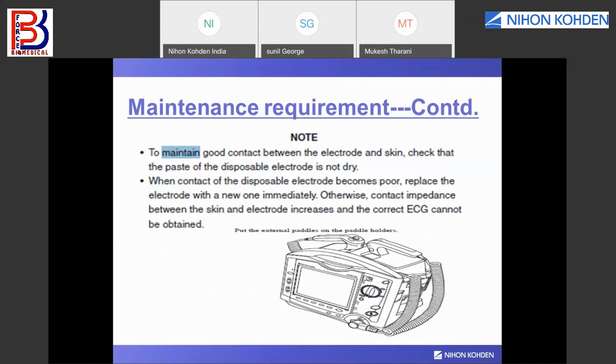So dryness on the pedal or of the skin can be removed by applying proper gel. When the contact of the display electrode becomes poor, replace the electrode with a new one immediately. Otherwise, contact impedance between the skin increases and a correct ECG cannot be obtained. So these are very small but very important criteria while using and maintaining the defibrillator.